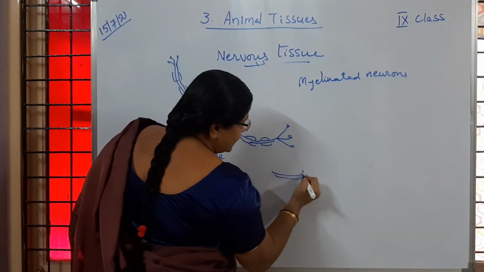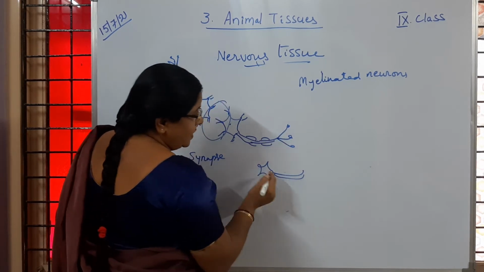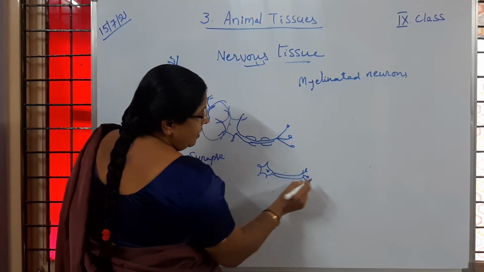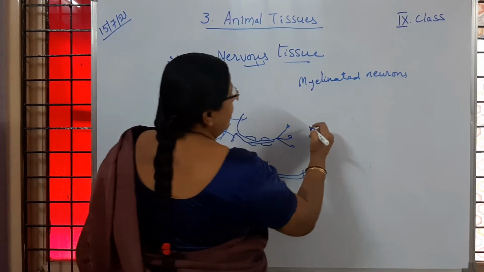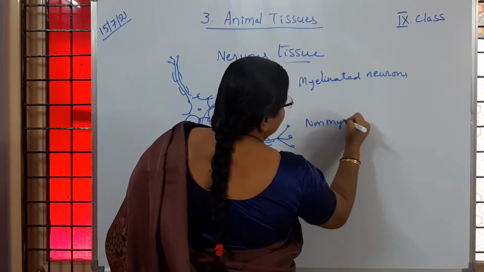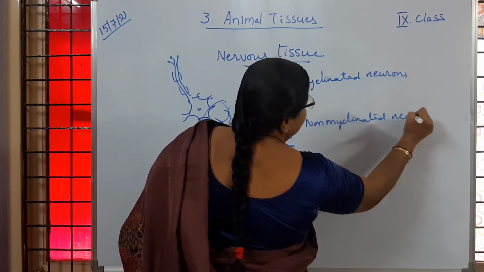Sometimes we can observe the axon of a neuron without any covering of myelin sheath. They are called unmyelinated or non-myelinated neurons.